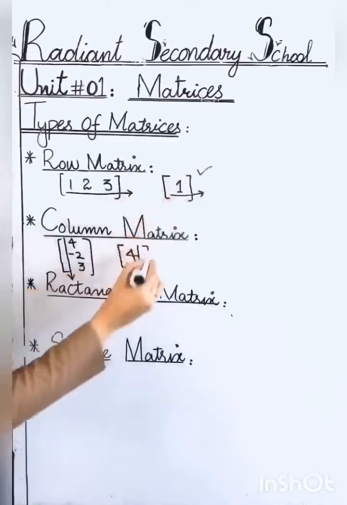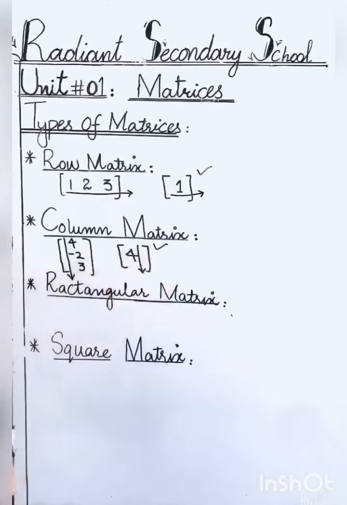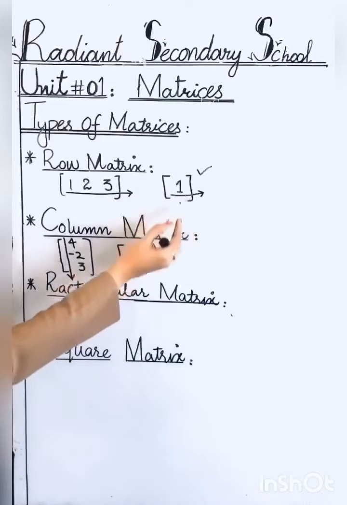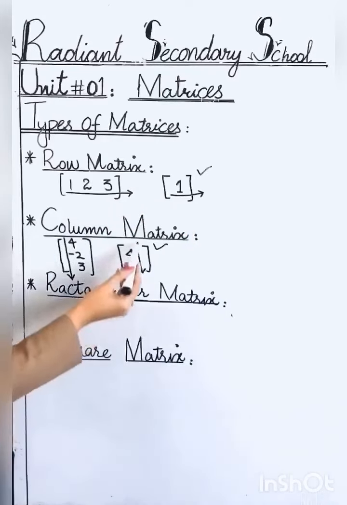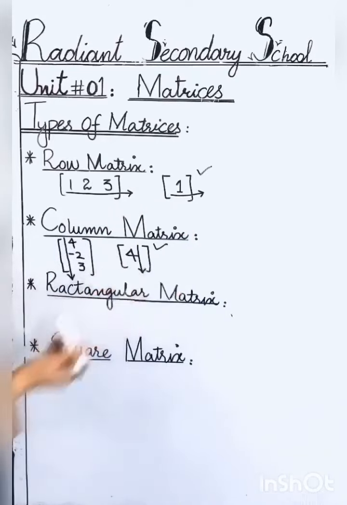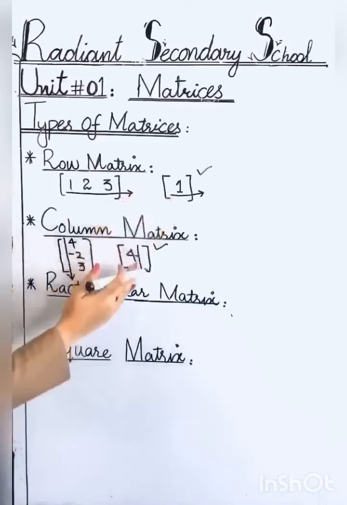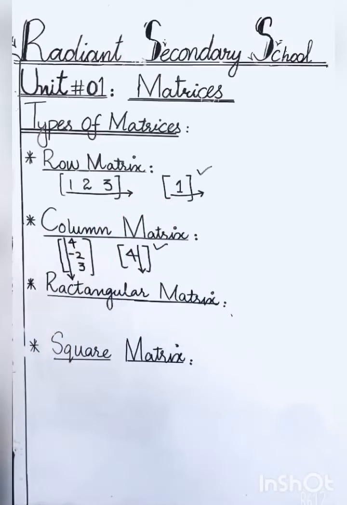This type of matrices which are having only one row, only one column, they can be row matrix and column matrix as well. For example, this is having only one row, only one column. This one is having only one column, only one row. So such type of matrices can be row matrix and column matrix as well.